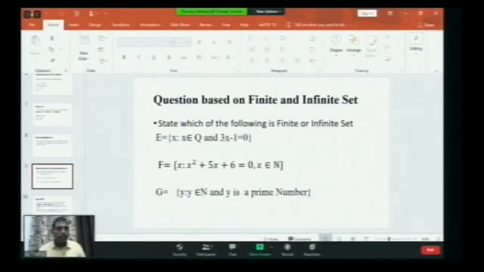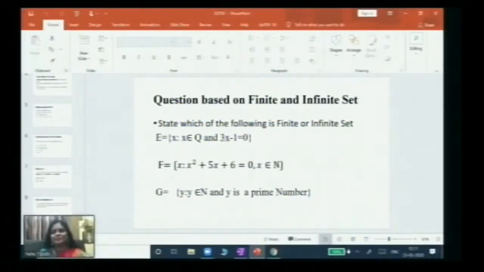So I just want to summarize what I've done now, because we are not left with time. As I started with, set is an important concept in mathematics, because mathematics has a peculiar nature, that it is interconnected.